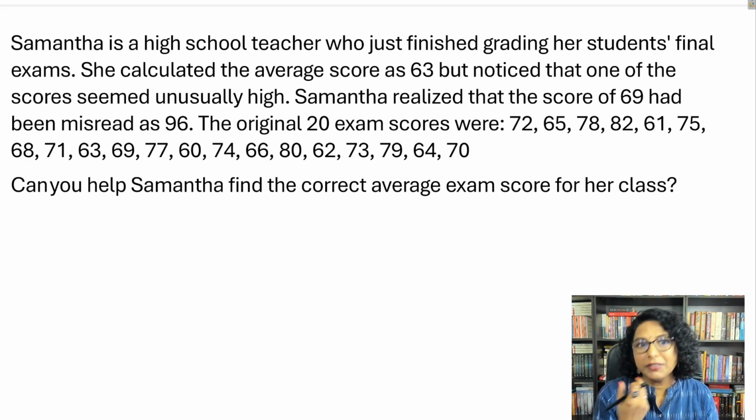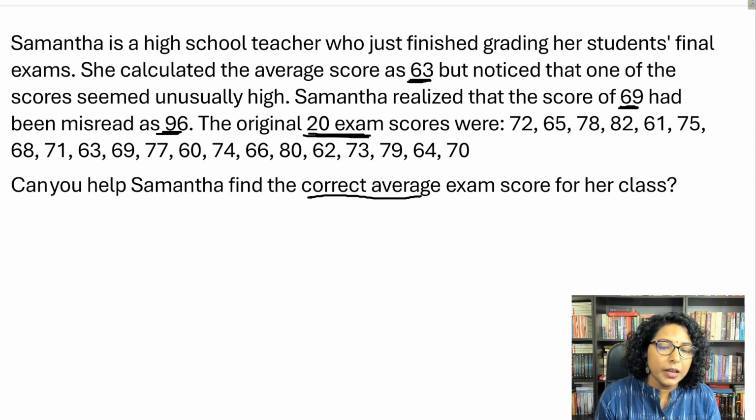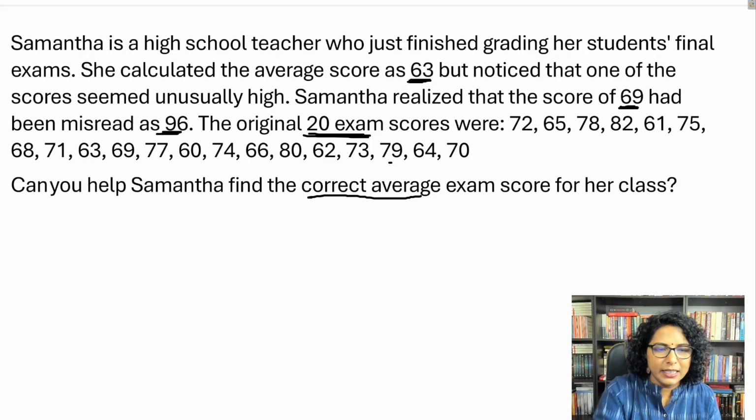So here we have a high school teacher who has just graded the students' final exam. So if you see, she scored the average as 63. But notice that one of the scores seemed unusually high. So what happened here is that the score of 69 got misread as 96. And you have the original 20 exam scores, right? So the question is, can you find the correct average? Now, don't get scared with this lot of data, right? Main information is, let me just write it down here, initially the average of the class was 63.